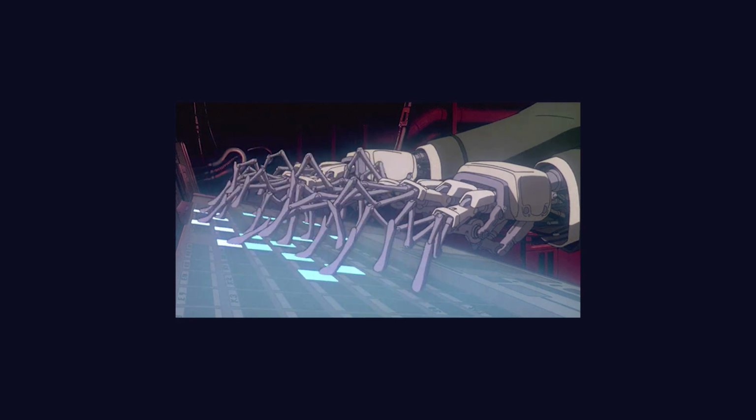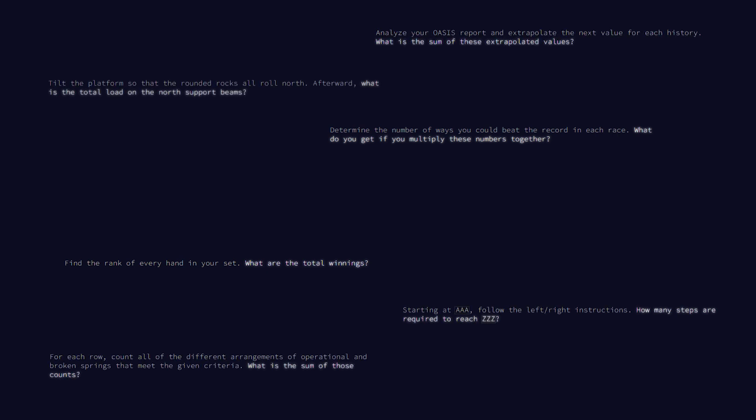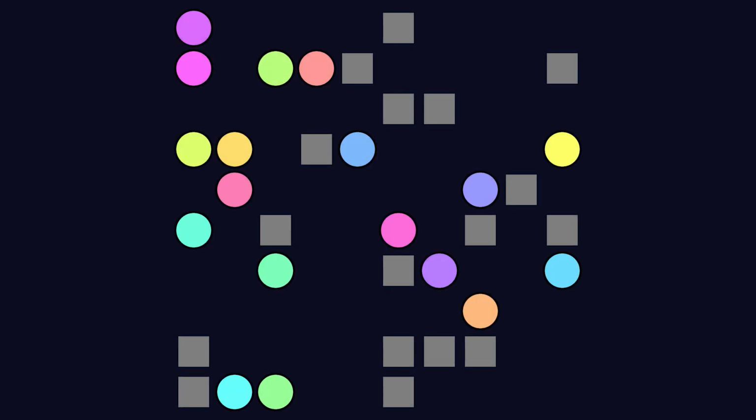Each puzzle is divided into two parts. For both parts, the answer is a single number you have to find. The first part is often not that hard, but the second part is a trickier version of the first one. For instance, on day 14, you have balls on a plane with obstacles.